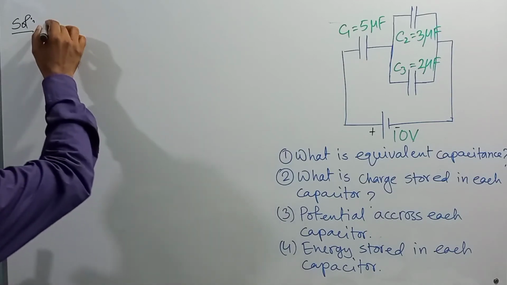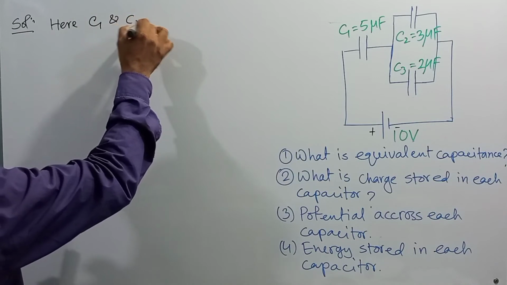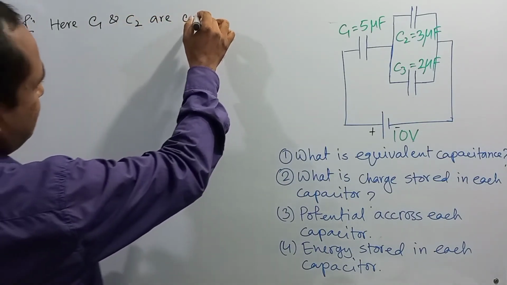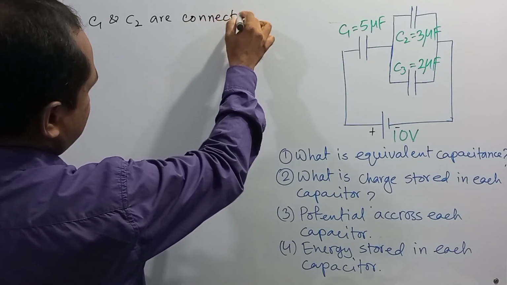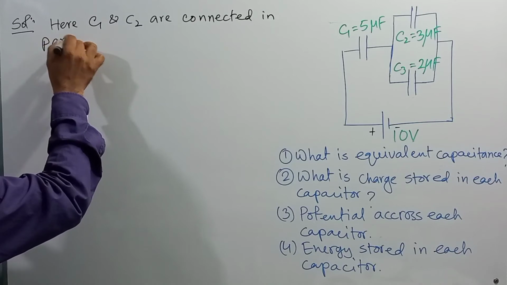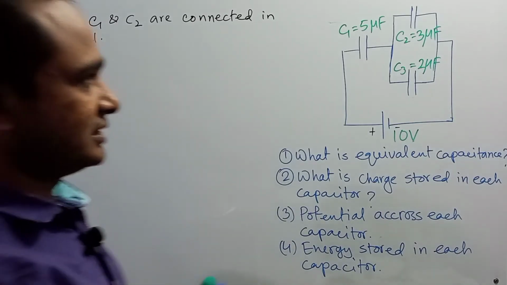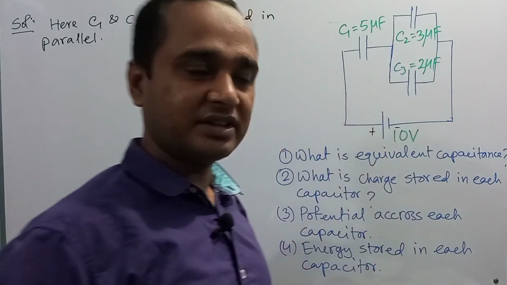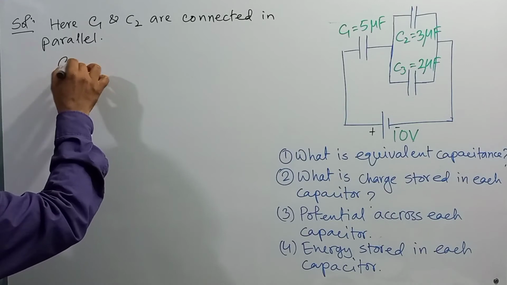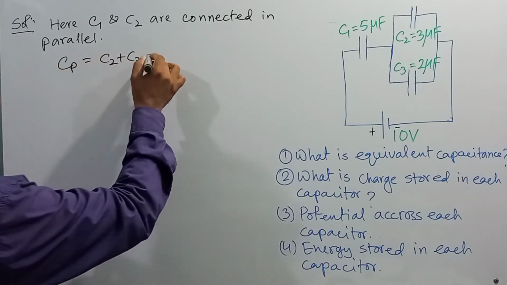Solution. Here C2 and C3 are connected in parallel. So if the equivalent capacitance of C2 and C3 is Cp, we can write Cp is equal to C2 plus C3, right?